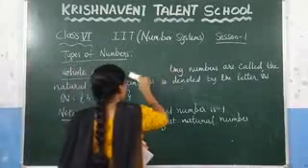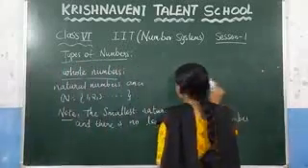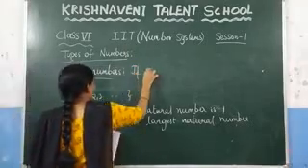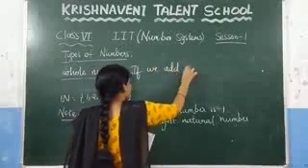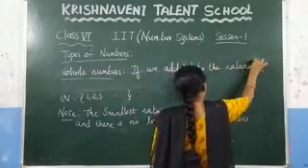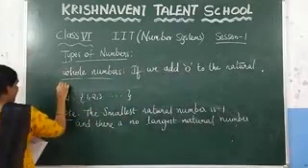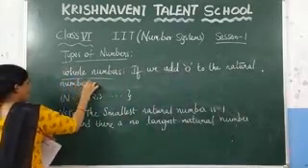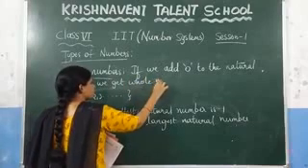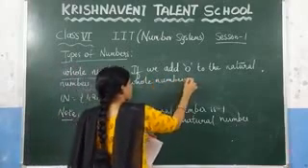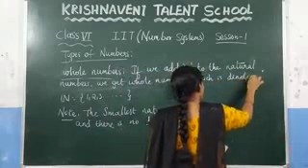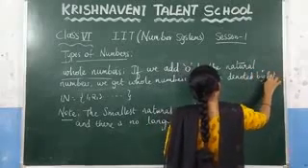If we add 0 to the natural numbers, we get the whole numbers, which are denoted by capital W. So write it.